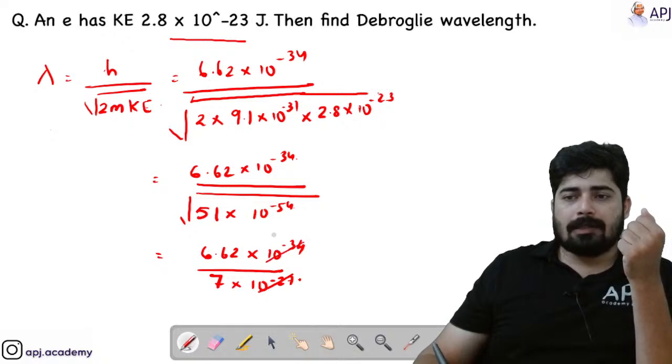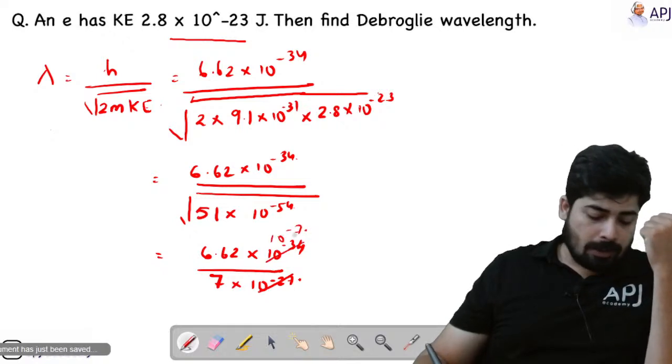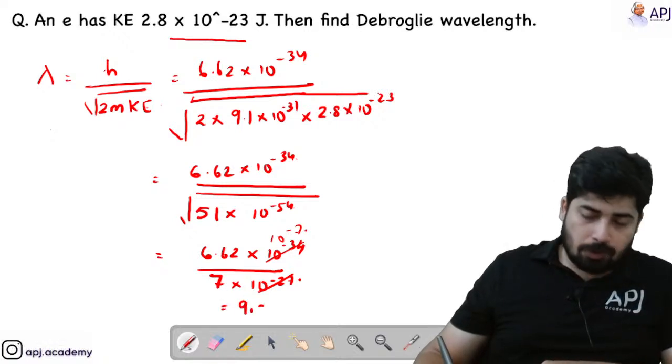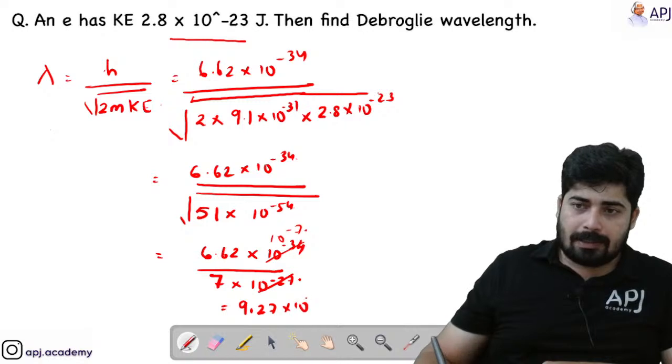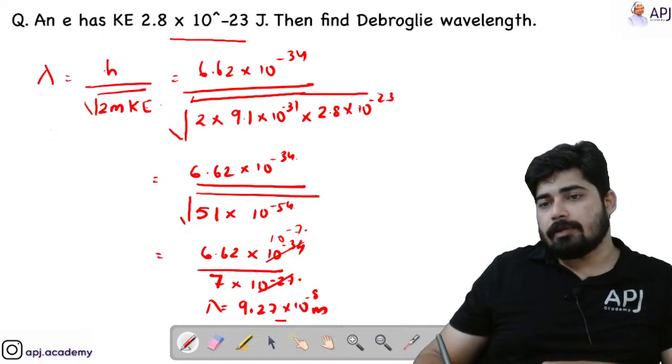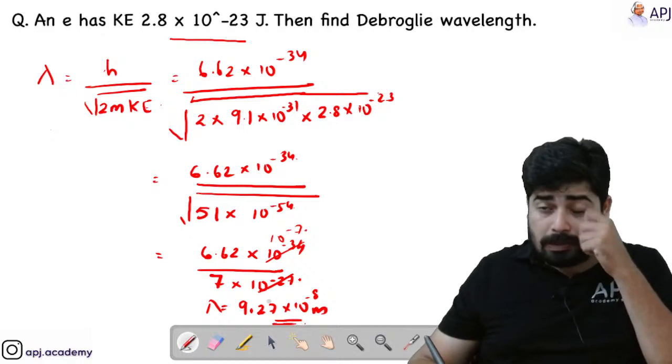So here you can cancel it and you will be getting 10 raised to minus 7. So almost the value will be equal to 9.27 into 10 raised to minus 8 meter. So that will be the value of lambda. Okay, hope this is clear, students.